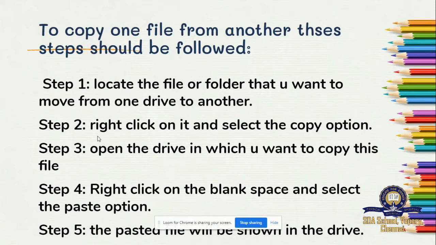Fifth, click paste and the file will be copied there, and finally you can see the file in drive D. Keep all 5 steps by heart. When you do a demo on your computer, it will be very easy for you to remember all these steps.